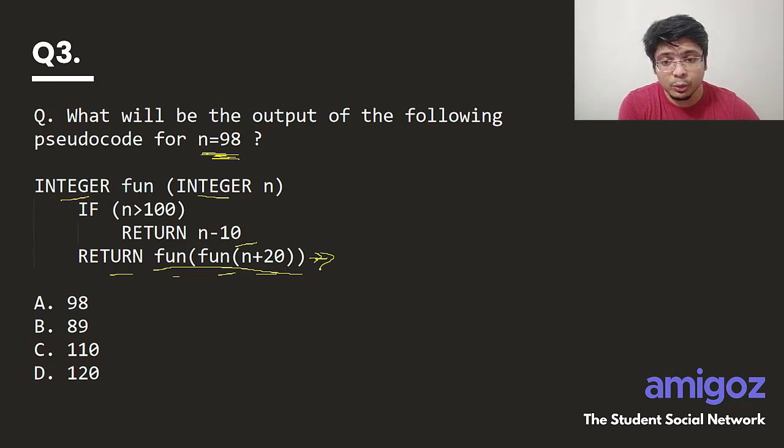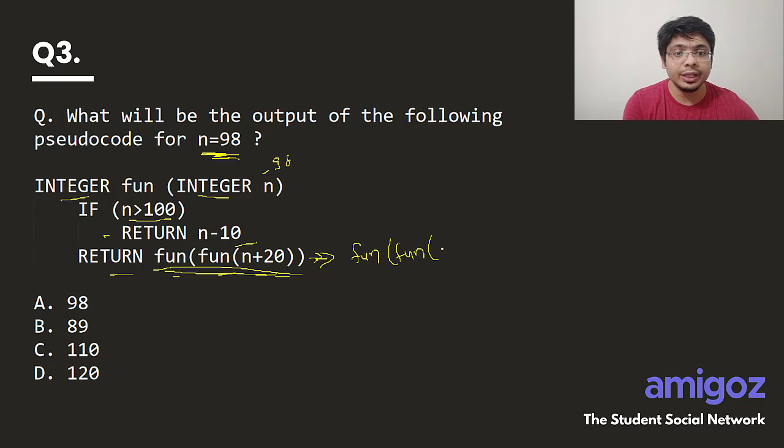So you have to understand how you have to process this particular code. This particular line is the most important here. So n is equal to 98. So here n is 98, right? Now is n greater than 100? It is not. Hence this line will not get executed right now. It will call this line, which is fun of n plus 20. N was 98. 98 plus 20 is 118. So you will call this function now.